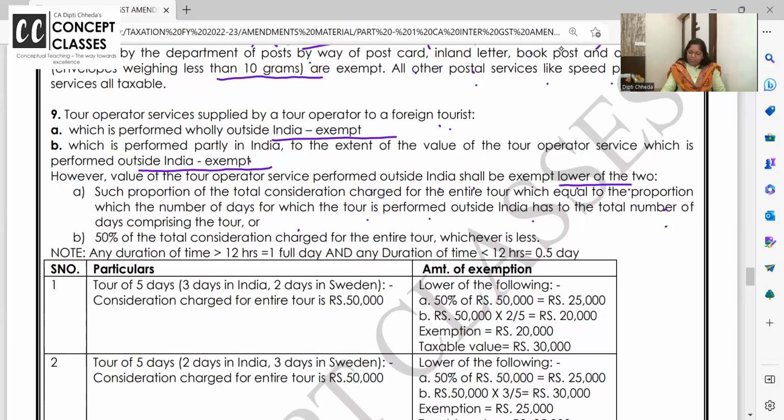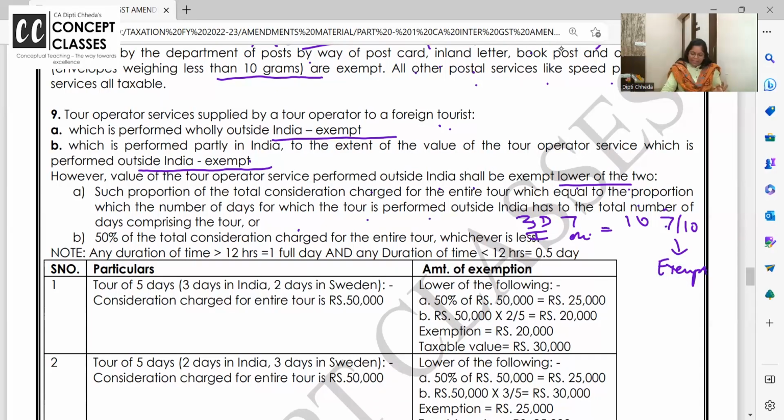So whatever is performed outside India, suppose 3 days in India, 7 days outside India, then what will be exempt? 7 by 10. Pause and write down this example. 3 days in India, 7 days outside India, total 10 days. How many days proportionate service will be exempt? 7 by 10.